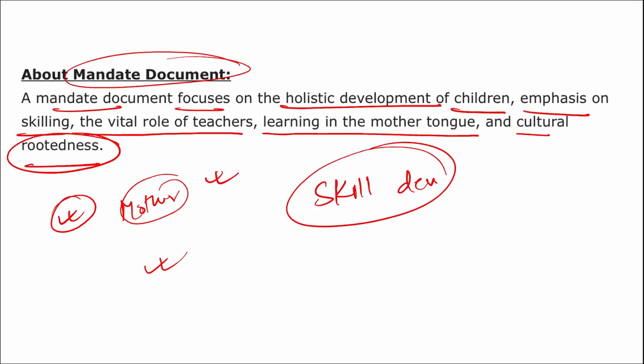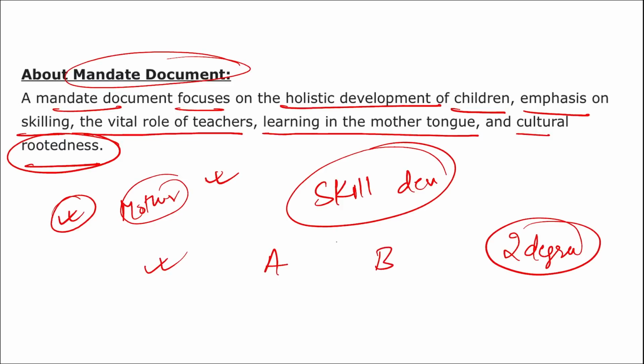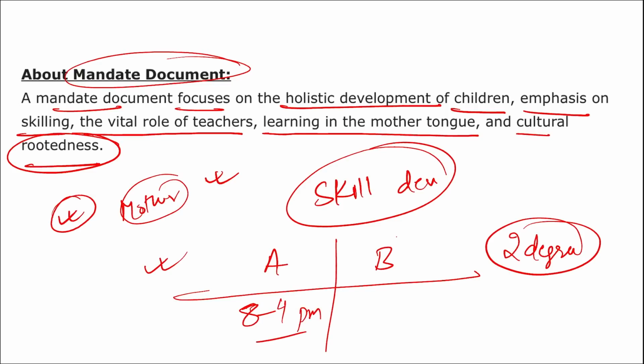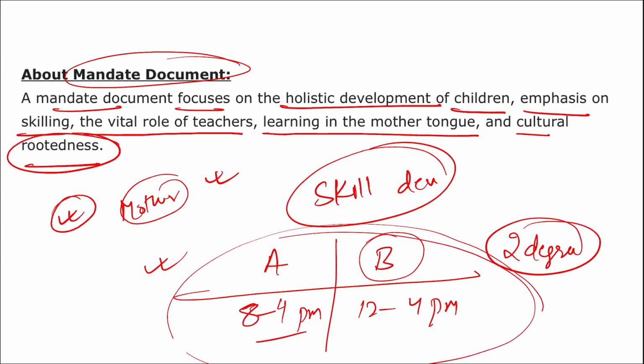Also, a quick fact: recently a law was passed that you can pursue two degrees at the same time, but the classes of these two degrees should not coincide. For example, you are going for degree A and degree B. The time period of degree A is, say, you have to attend classes from 8 a.m. to 4 p.m. every day. And for B, the classes are from 12 to 4 p.m. every day. Then you cannot attend in such a way. It should be on a different basis, so the time period for the classes of these degrees should be different.